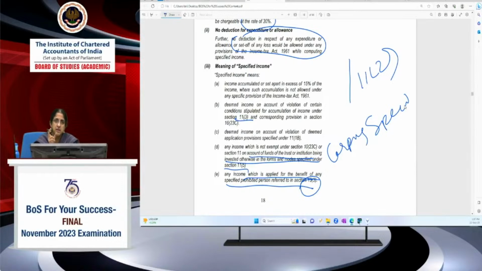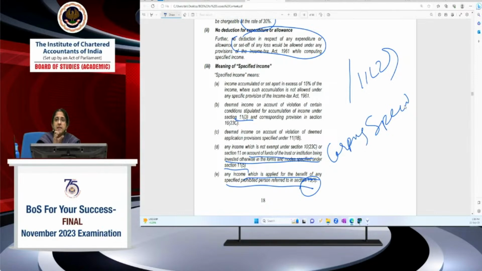It will be treated as a specified income, the amount donated. Then if I'm investing my corpus donations in any other mode other than 11.5, then that is also a violation, and the amount which I'm investing in some other mode would be treated as a specified income. Then, applying for the benefit of a specified person.